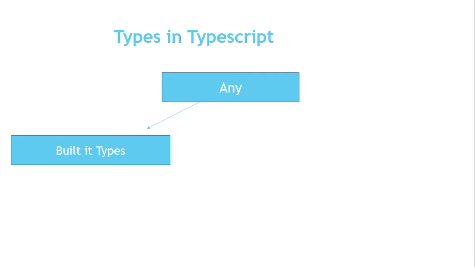Built-in types are those types which are understood by the TypeScript language, so TypeScript can understand what we have defined. They are number, string, boolean, null, undefined, and void. These are some of the built-in types understood by TypeScript. Whenever we define these types, TypeScript can take decisions according to the type, in a function or anywhere we have defined it.